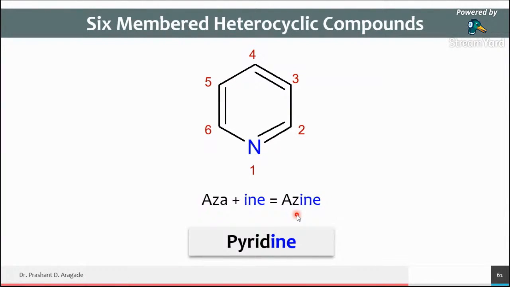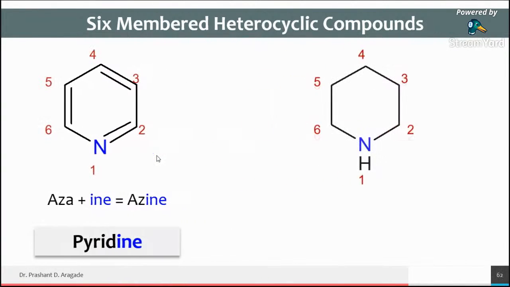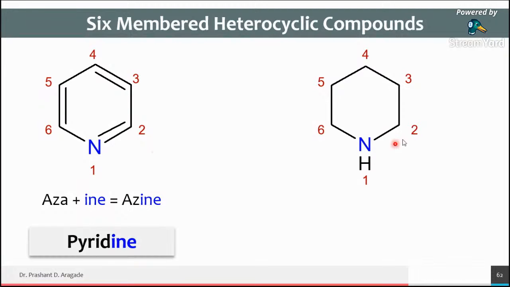Pyridine means what? A 6-member heterocyclic ring containing one nitrogen and all double bonds, that is fully unsaturated. That is pyridine. And if you remove the unsaturations, it will become a saturated compound. So this is the saturated compound.